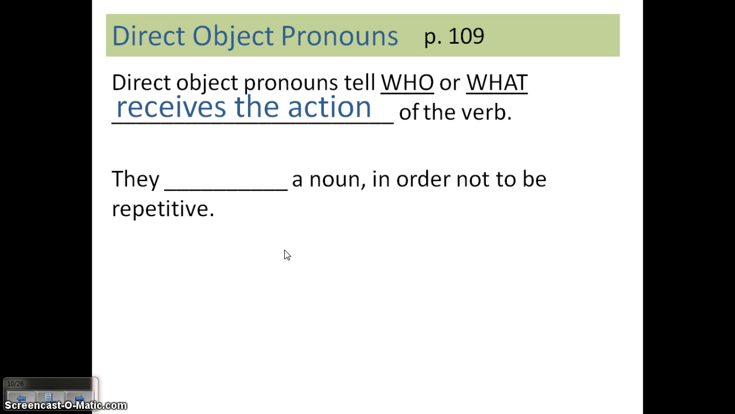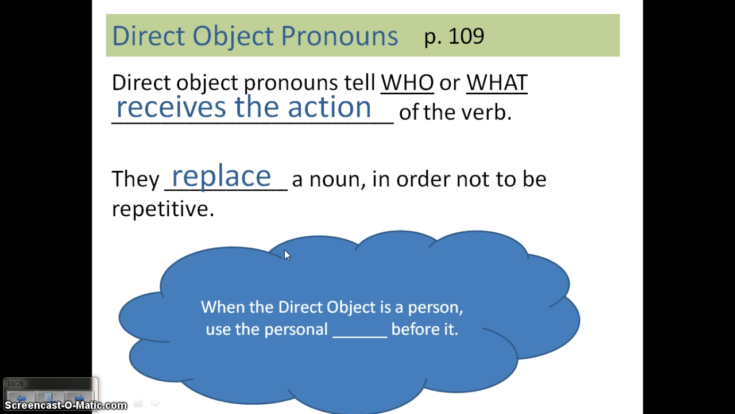Now, we're talking about direct object pronouns, which means that they replace a noun. So instead of saying, I called my sister Abby, I would say, I called her, in order not to be repetitive. When a direct object is a person, you're going to use the personal a before it. So, I called my sister Abby. Llamé, I can't say mi hermana Abby, I have to say a mi hermana Abby because she is a person. Yo llamé a mi hermana Abby.